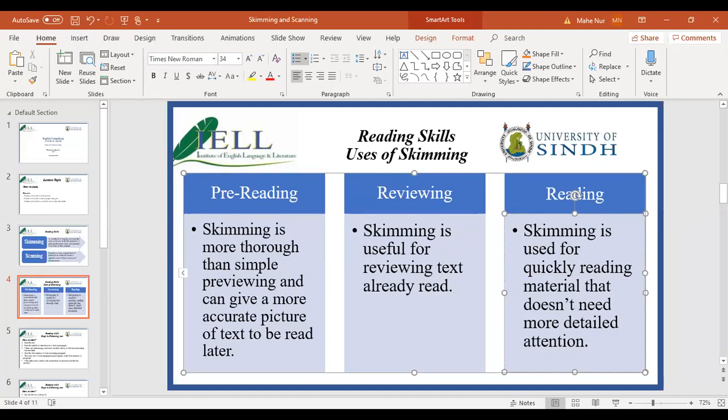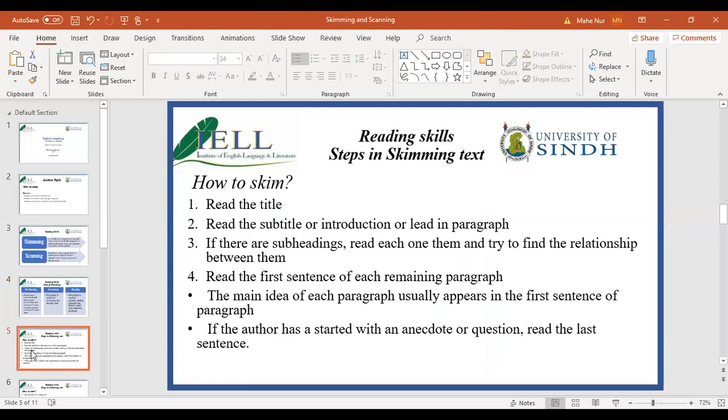How to skim? Now the biggest question is how to do it. There are rules and all that, but how to do it? There are certain rules you have to follow while you are skimming. Okay, look at these rules.